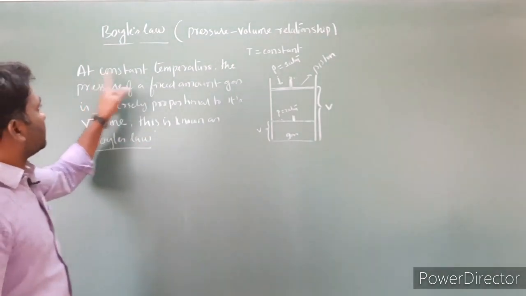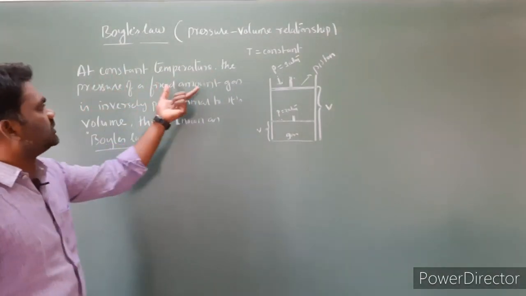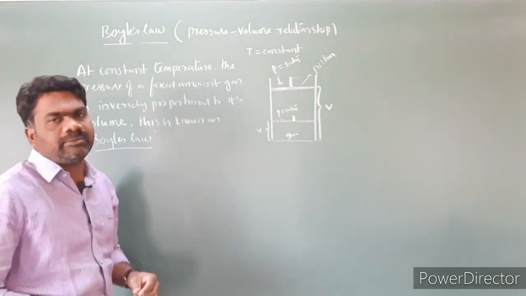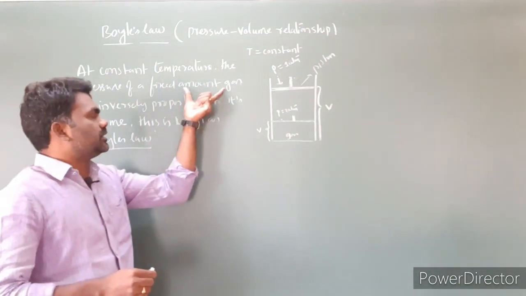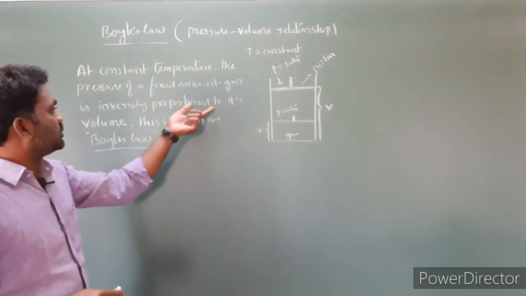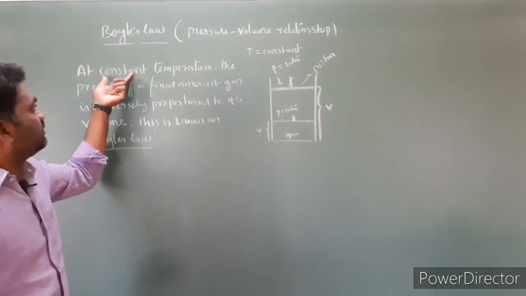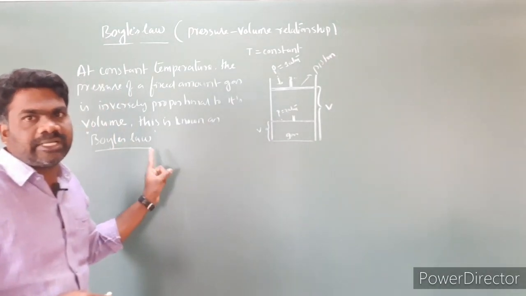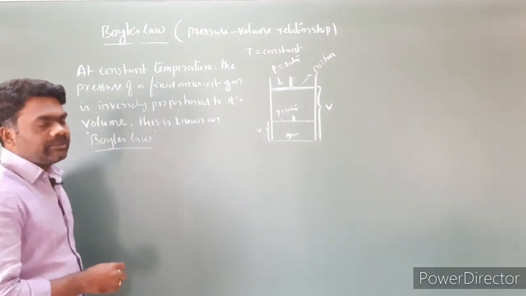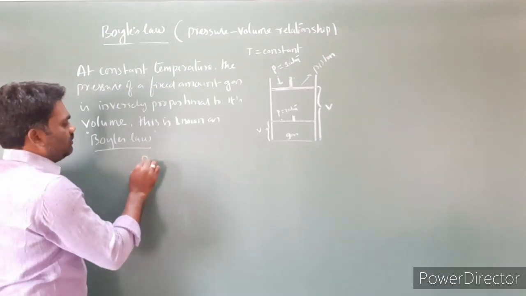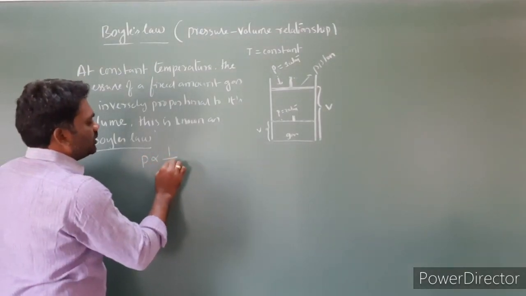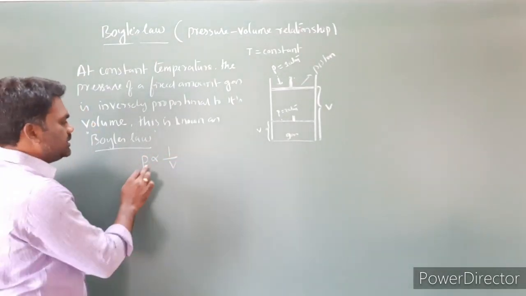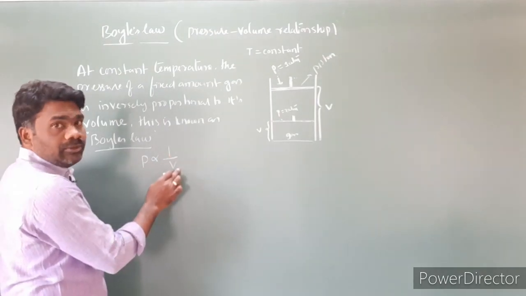Right, at constant temperature, the pressure of a fixed amount of gas, which is nothing but the number of moles of gas, is inversely proportional to its volume. At constant temperature, pressure is inversely proportional to volume. This is known as Boyle's law. Mathematically, Boyle's law can be represented as P is inversely proportional to volume.